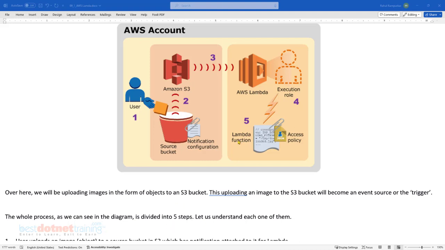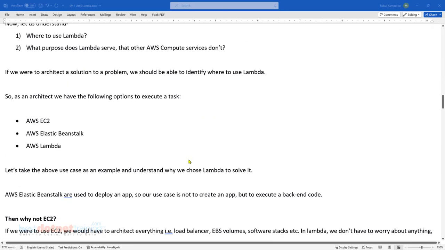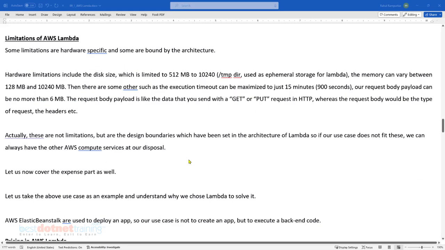When we write Lambda, we are ending up writing functions. Do you think our functions can also need an input? Yes. So that input has a size associated with it. You cannot go beyond that size. So your Lambda payload cannot exceed 6 MB. What do you mean by payload? Any information which goes to Lambda as event parameters. So put together, all that cannot exceed 6 MB. That's called the request payload.